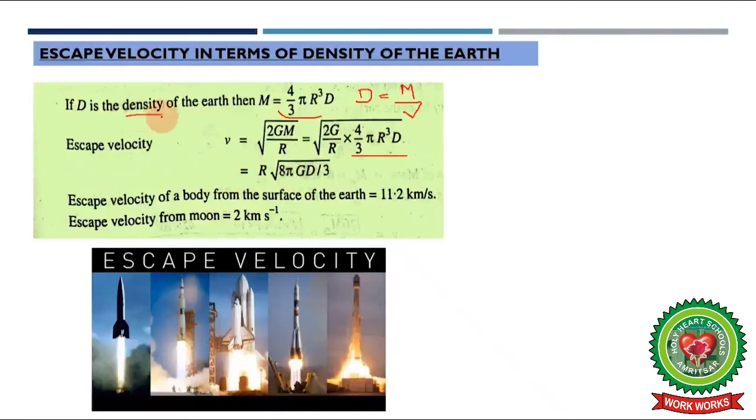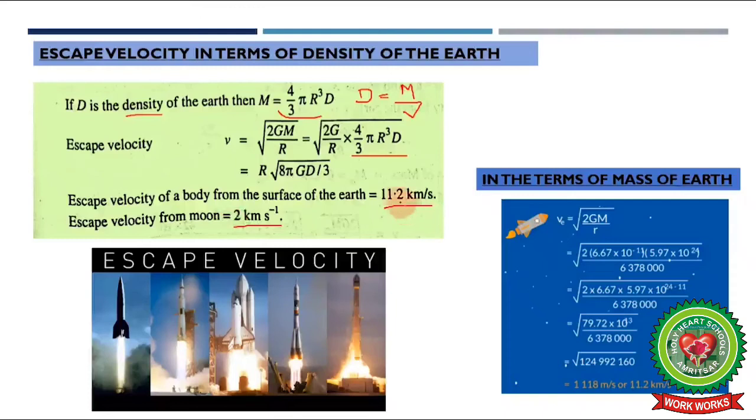Now after calculating, we get that the escape velocity of a body from the surface of the earth is 11.2 kilometers per second. In 1 second, 11.2 kilometers, a body has to be projected to escape the earth's gravitational pull. On the other hand, escape velocity from the moon is just 2 kilometers per second.